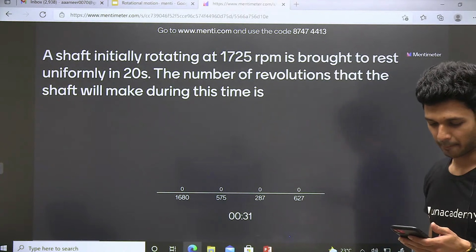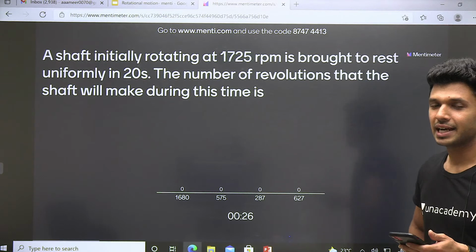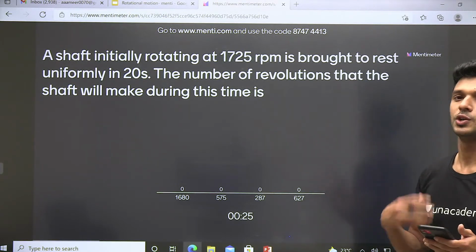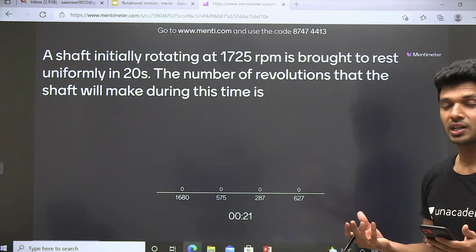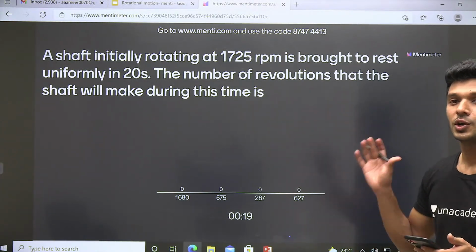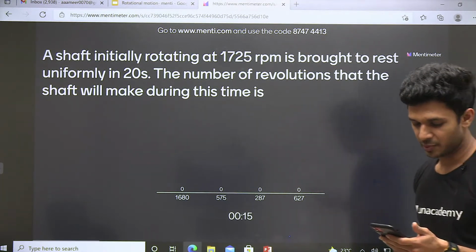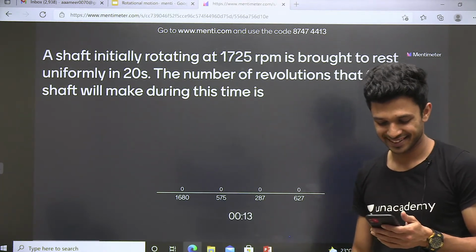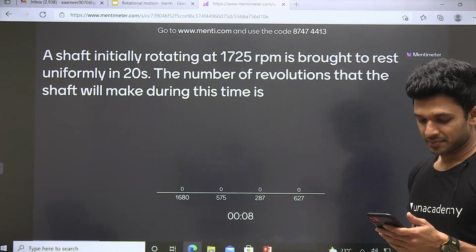Do it quickly. Let me tell you, this is not just about doing so many questions and proving yourself in this MENTI. It is about what? Yes, it is about doing as many multiple choice questions as possible. Hi Priyanshu. Done.